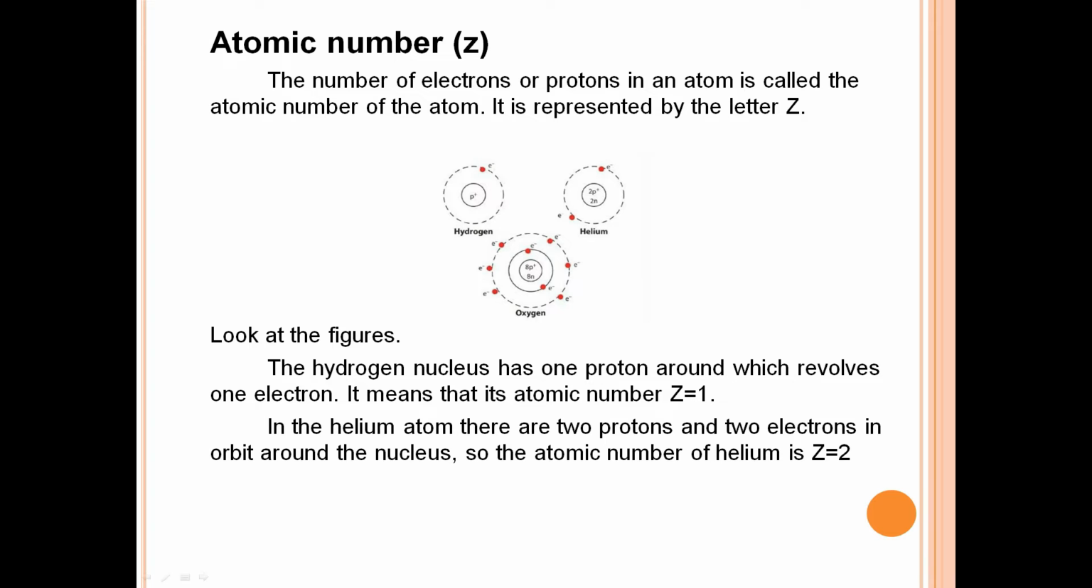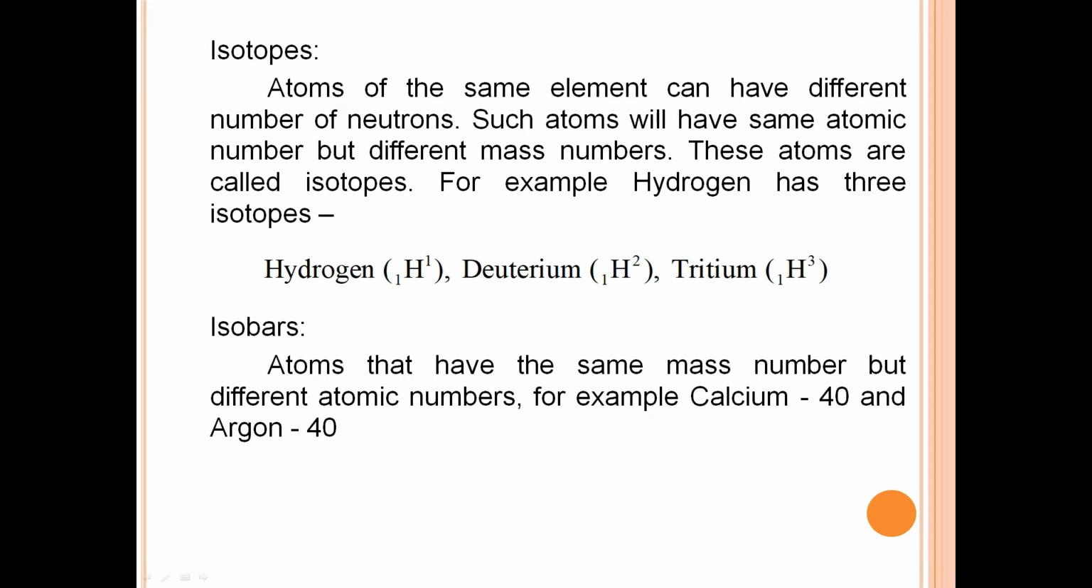In the helium atom, there are 2 protons and 2 electrons in the orbit around the nucleus. So, the atomic number of helium, Z, is equal to 2. Isotopes. Atoms of the same element can have different numbers of neutrons. Such atoms will have the same atomic number but different mass number. These atoms are called isotopes.